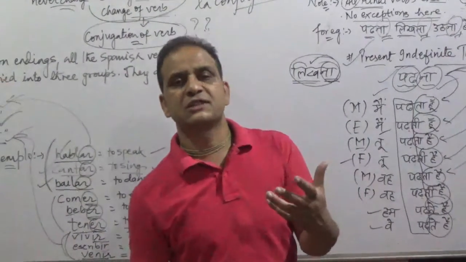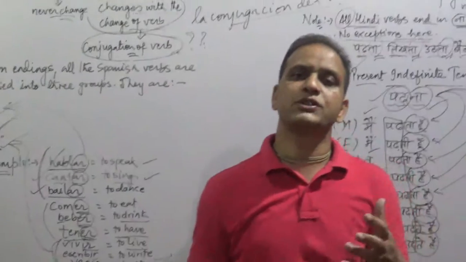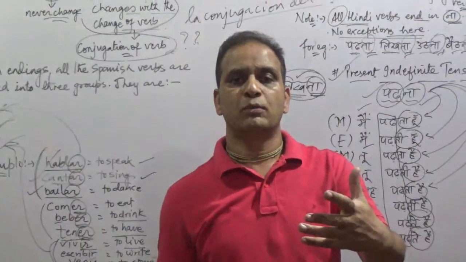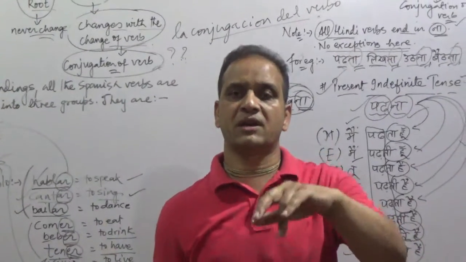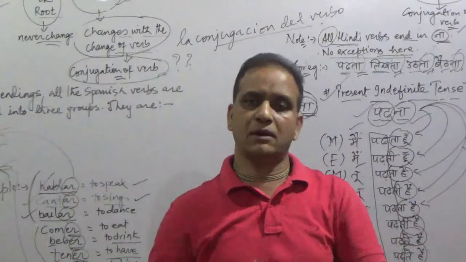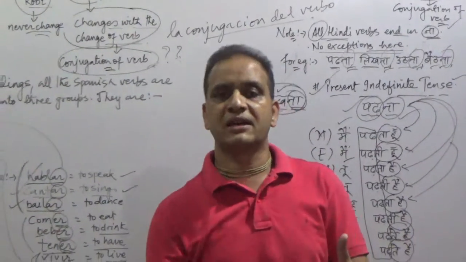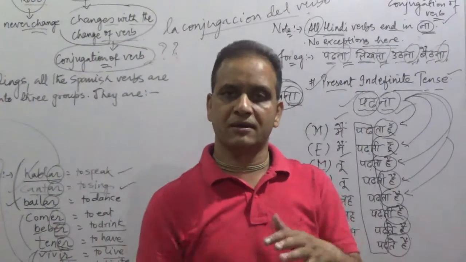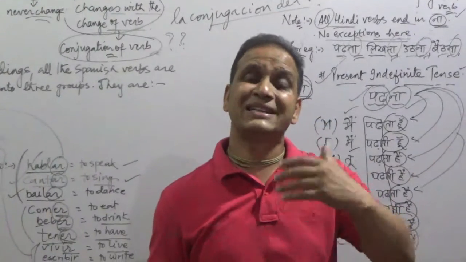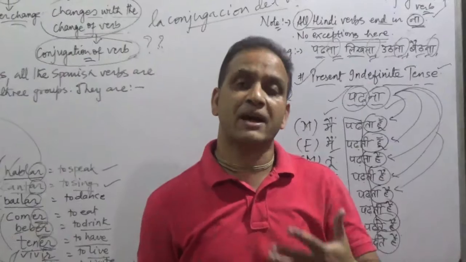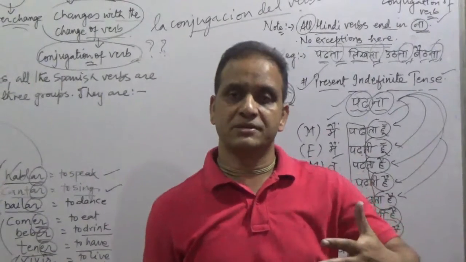Then the next tense is present continuous tense. So there the conjugations will be रहा है, रही है, रहे हैं. मैं पढ़ रहा हूँ, मैं पढ़ रही हूँ, तू पढ़ रहा है, तू पढ़ रही है. The rest of the verbs will undergo the same way. Like लिखना, so मैं लिख रहा हूँ, मैं लिख रही हूँ, तू लिख रहा है, तू लिख रही है, in the same manner. So you will teach that person the conjugations of verbs systematically, tense wise.